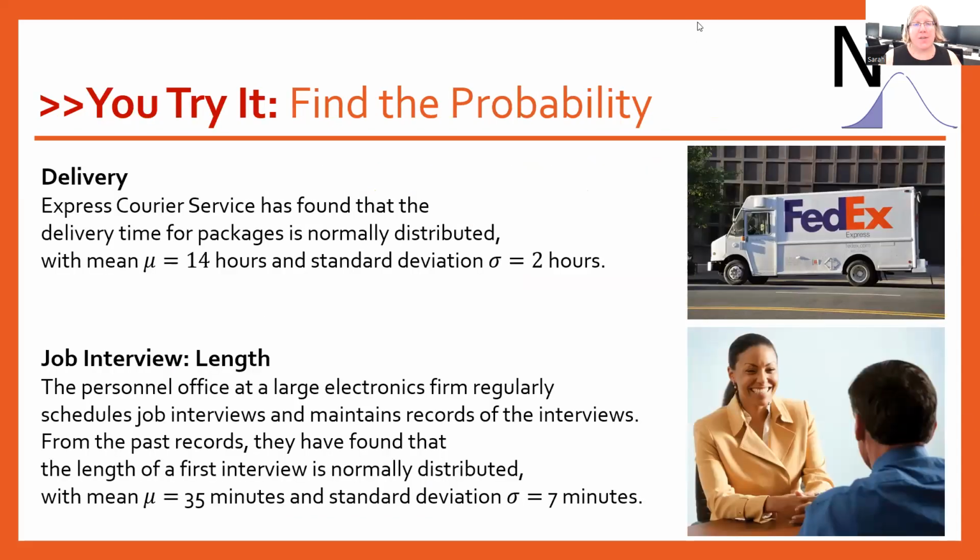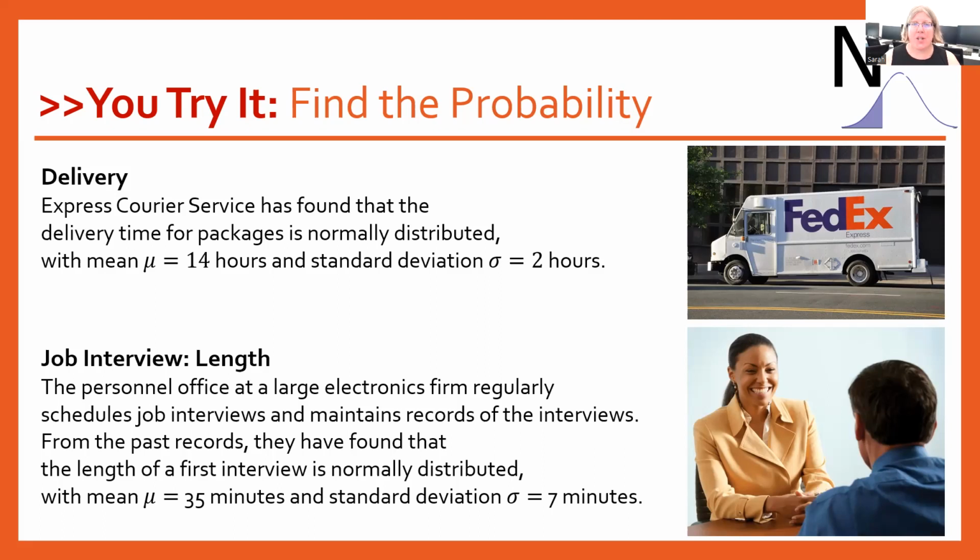For each of these, you'll find either the population distribution or the sampling distribution. Then there are some questions to help you work through those probabilities and see what's going on here. The first one: Express Courier Service has found that the delivery time for packages is normally distributed with a mean of 14 and a standard deviation of 2 hours. The other one is about interviews. The personnel office at a large electronics firm regularly schedules job interviews and maintains records of those interviews. From the past records, they found that the length of a first interview is normally distributed with a mean mu of 35 minutes and a standard deviation of 7 minutes.